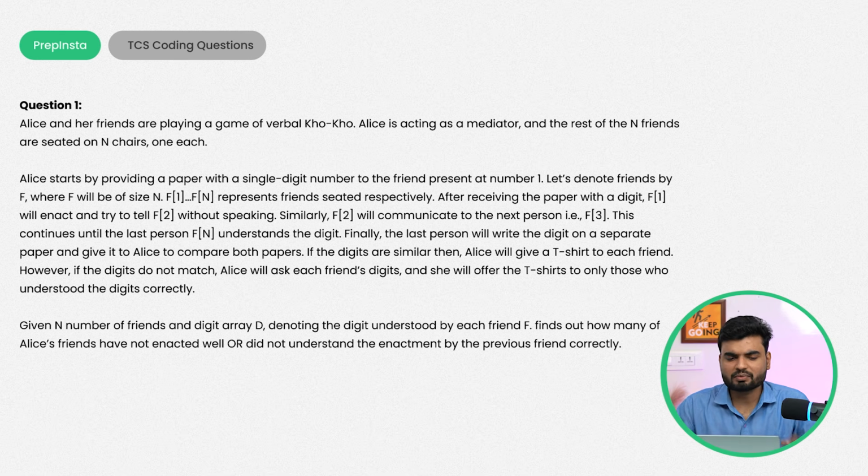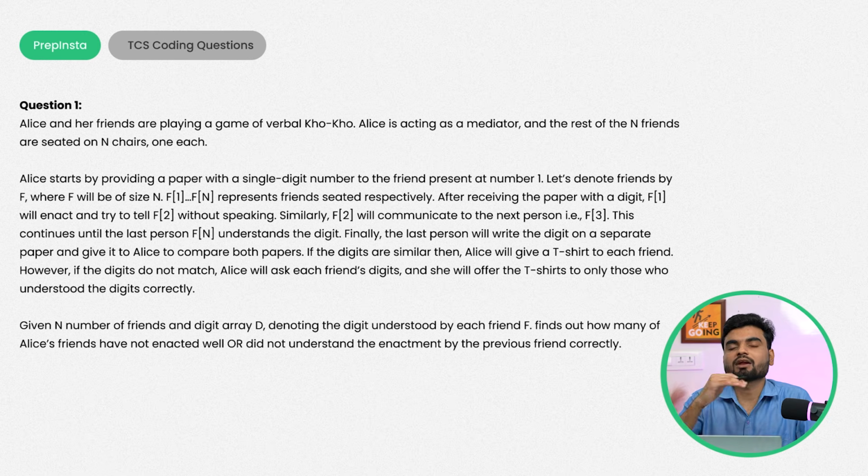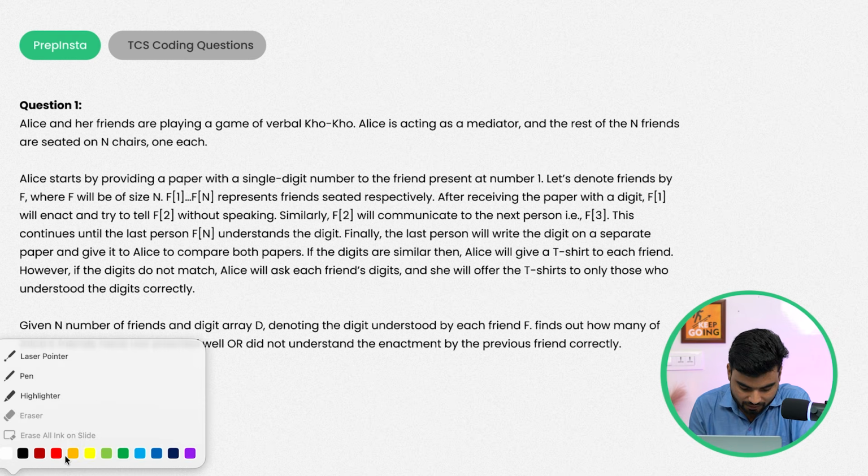So if you see here, we have a problem statement. Trust me, when it comes to a coding problem, it's very important to understand what has been given and what has been asked of you. Once you understand this part, then you think about how to solve it, and then you go for the coding part. Languages can be different. You can write the code in Java, Python, or C++, whatever you're comfortable with. Today I'll write in Java, and hopefully you are already aware of the Java syntax. But for the algorithmic basis and other things, we'll make it common for everybody. So let's read the problem all together.